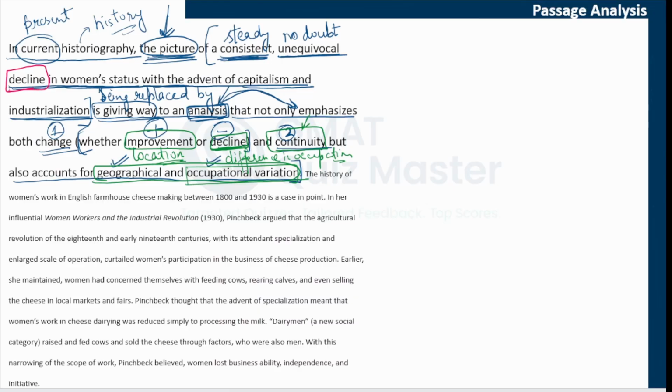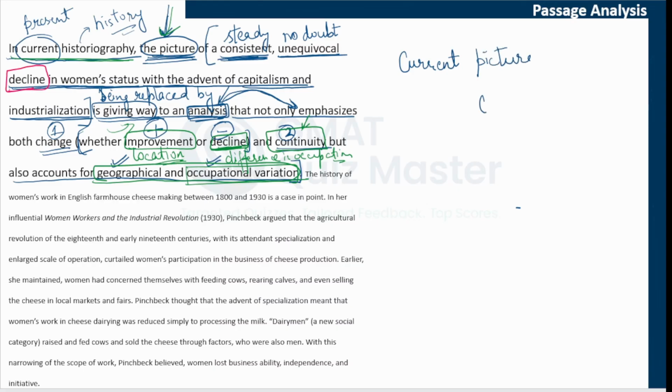Let's now combine this picture. So we are talking about the current way, and in this current way there is this picture which is being replaced by a new analysis, right? So what is happening is the current way has this picture. What is the picture?